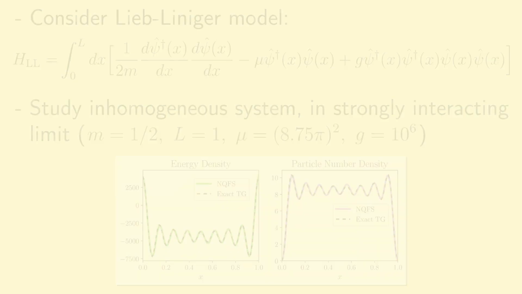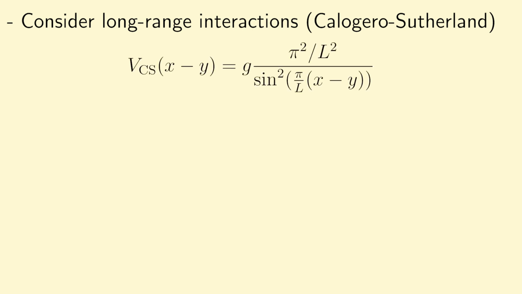Next up, we'll look at a system with long-range interactions, which, as I noted at the beginning of this talk, is a regime in which prior numerical tools struggle. For this study, we will look at the Calogero-Sutherland model, which is given by a Hamiltonian analogous to the one in the previous slide, but where now the interaction potential is given by this following expression. And this might look kind of funky, but what it really is, is just a 1 over r squared potential on a periodic ring, hence the presence of the sine function.